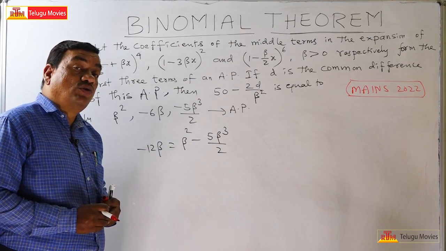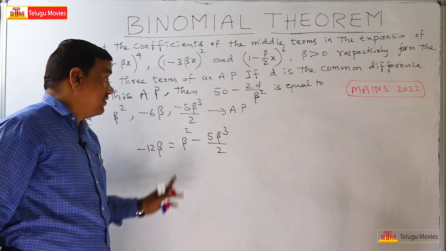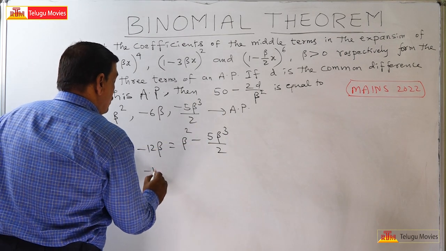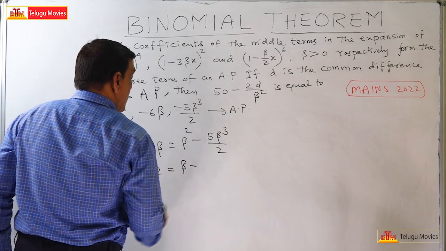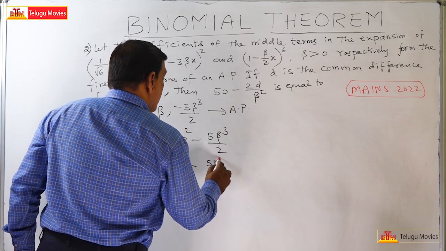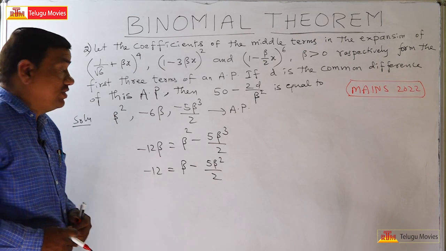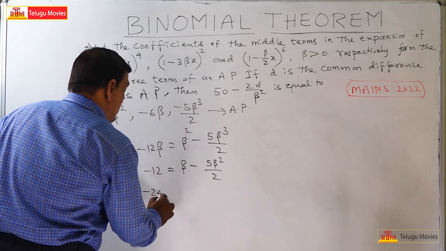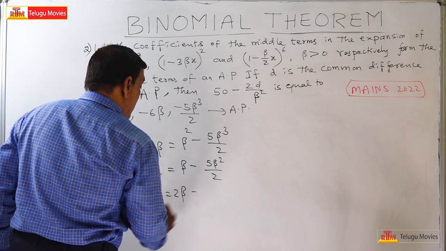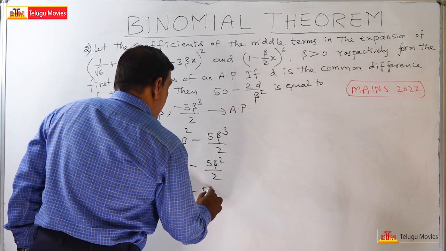Therefore beta equal to 0 can be cancelled. Therefore minus 12 is equal to beta minus 5 beta square by 2. Multiplying by 2, minus 24 is equal to 2 beta minus 5 beta square.